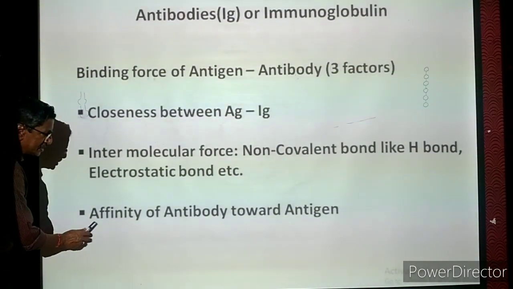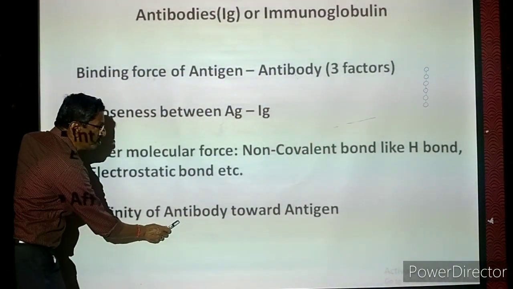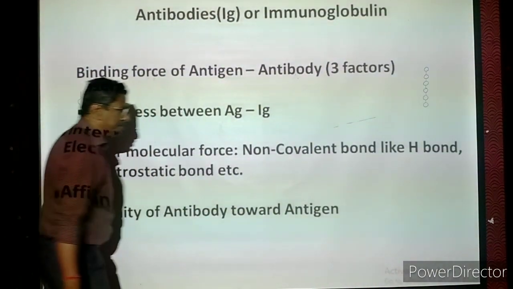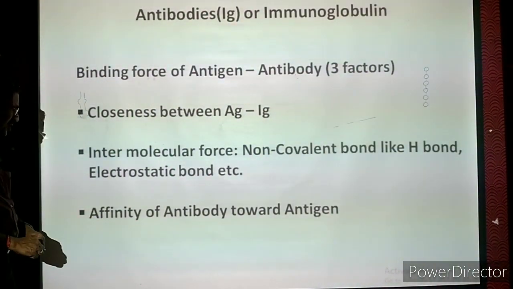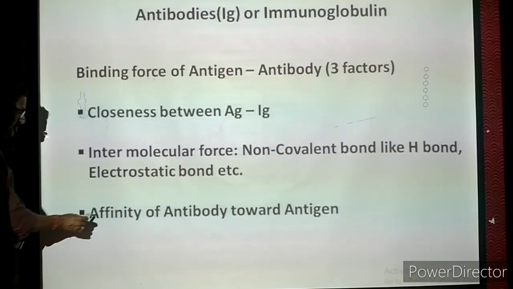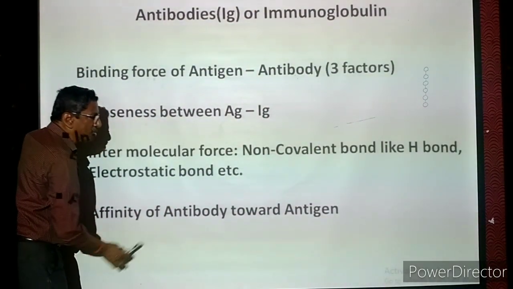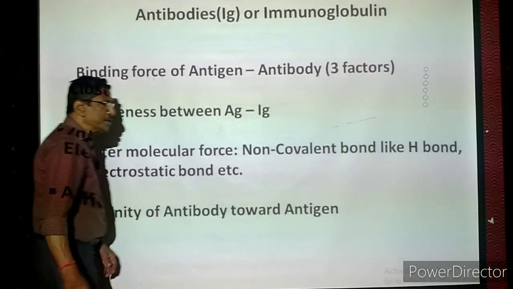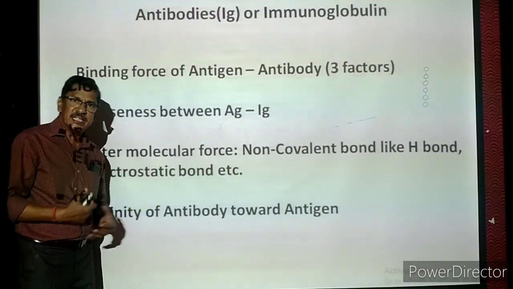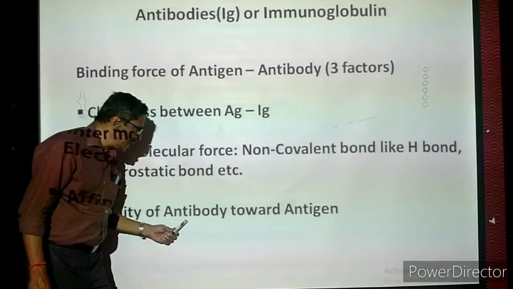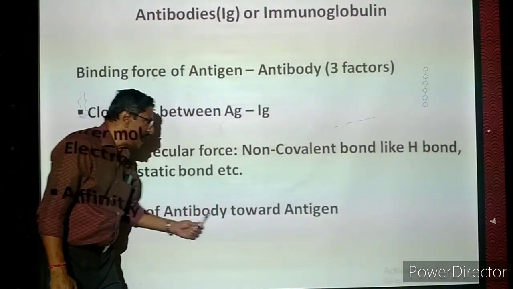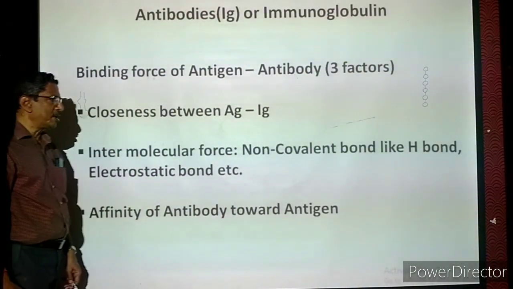The third factor is affinity of antibody towards the antigen. Now affinity means attraction. Okay, affinity means attraction, specific attraction. So affinity of antibody towards antigen, so that the antibody is very sensitive. The antigen is there as such, but the antigen is attracting, forcefully pulling the antibody to come and react with the antigen.